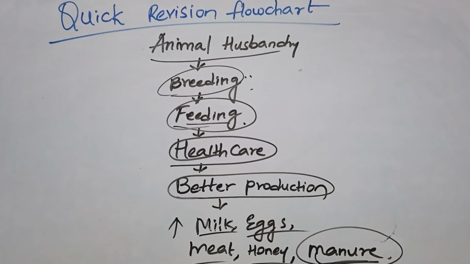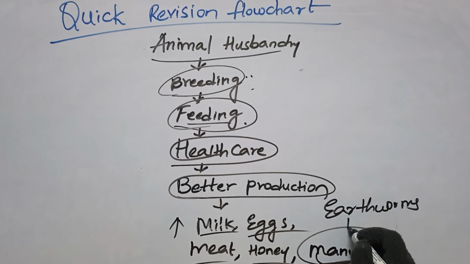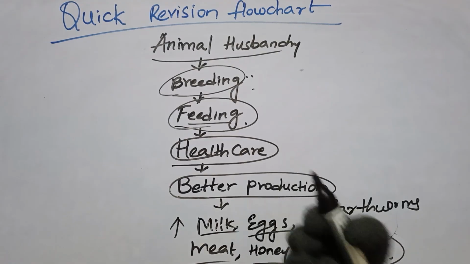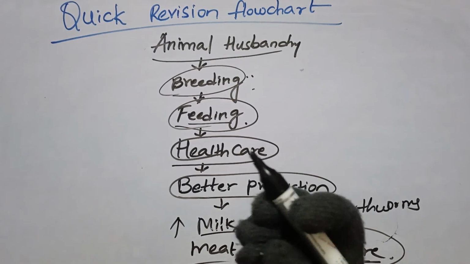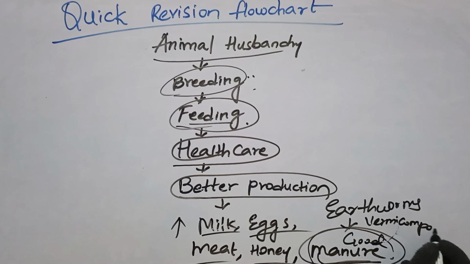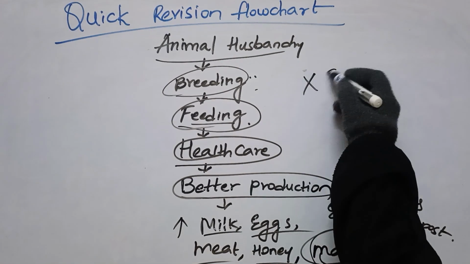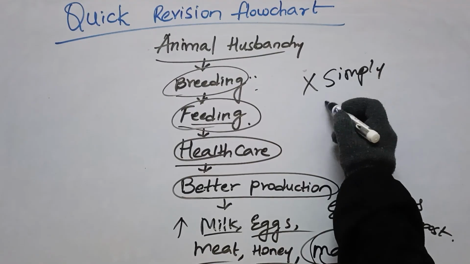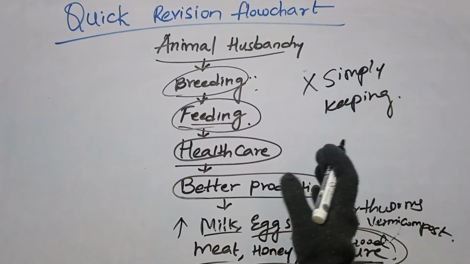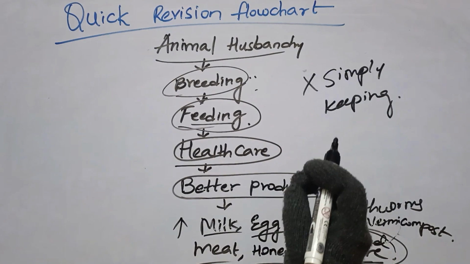Regarding manure, when we were cultivating earthworms, these earthworms gave us vermicompost. That vermicompost is a natural fertilizer. It acts as a very good manure for the soil. Clear? This vermicompost is an excellent manure which is going to increase the soil fertility. So this was all about animal husbandry. Animal husbandry is not just about simply keeping the animals, it is also about managing them scientifically to get better products, better services, and better productivity from the animals.